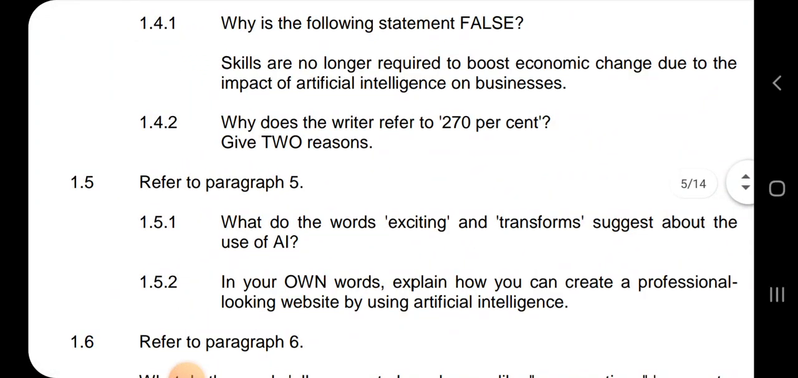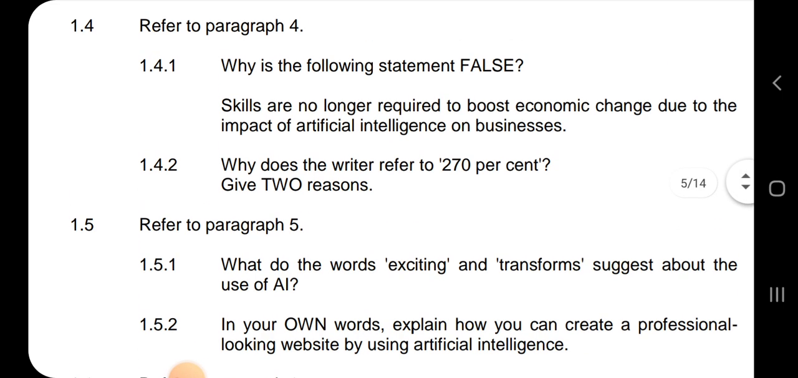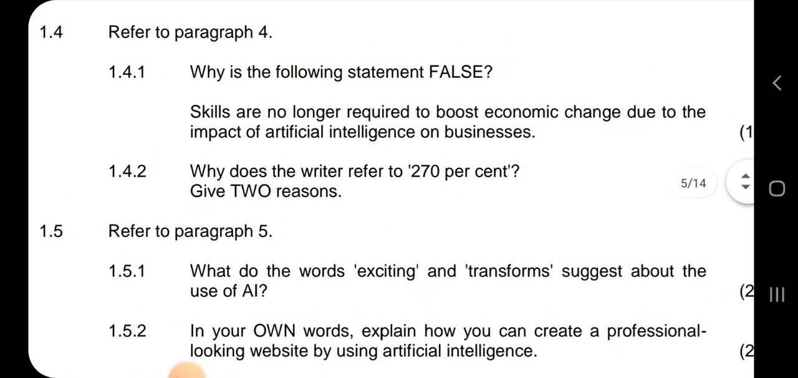And then why does the writer refer to 270%? Give two reasons to support the claims through statistical information. Yeah, and also to show a rapid growth in it, just to see how big AI is.